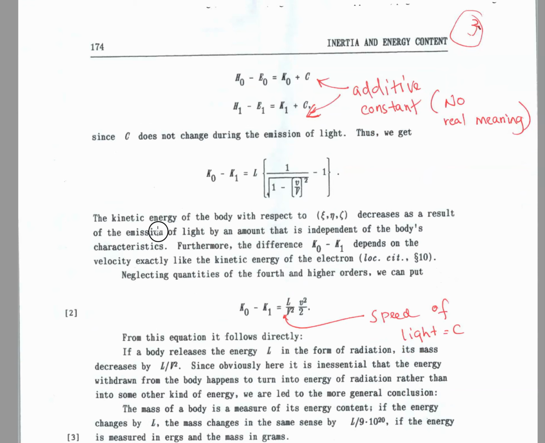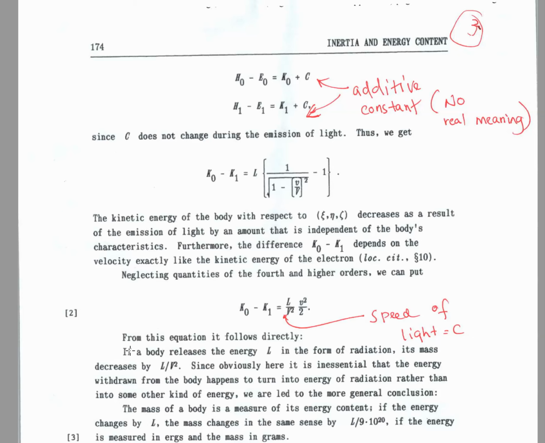Now he goes on. The kinetic energy of the body with respect to epsilon eta zeta decreases as a result of the emission of light by an amount that is independent of the body's characteristic. So due to radiation, the kinetic energy of the body decreases.